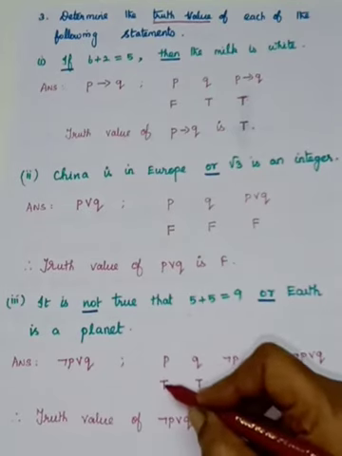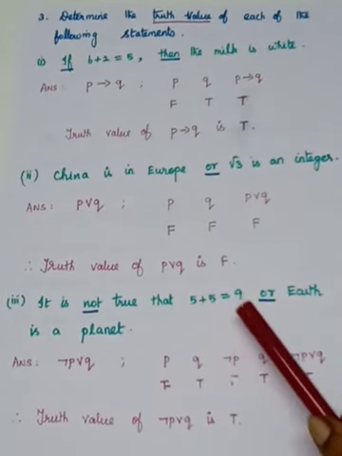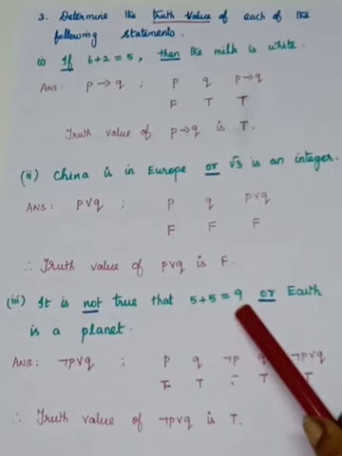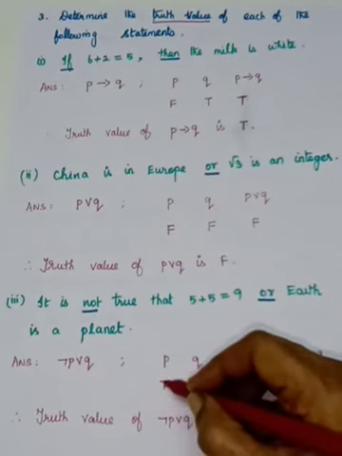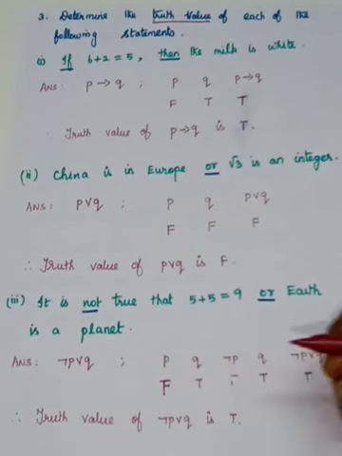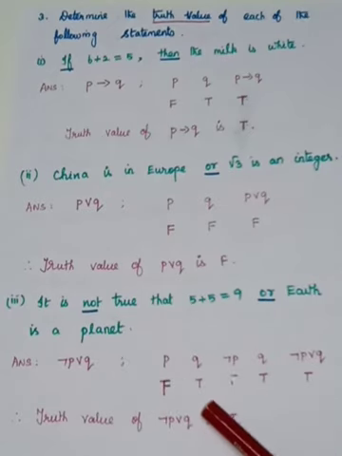Sorry, here P is false. Because what is P? 5 plus 5 is equal to 9. That is your P. So therefore here P is false, we have to take false. And Q, Earth is a planet. So that is true. Okay.